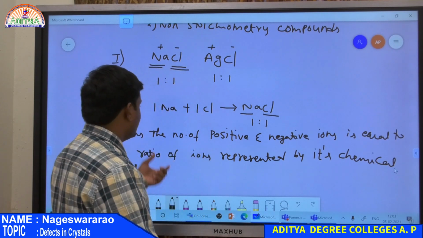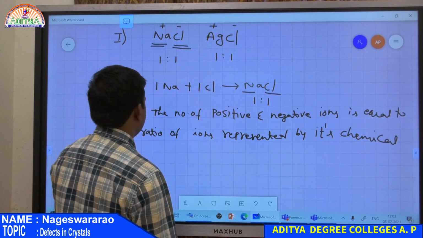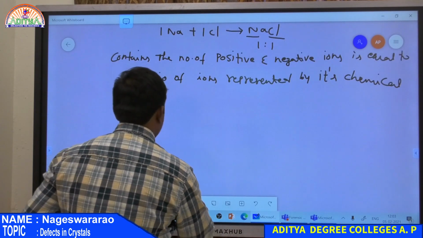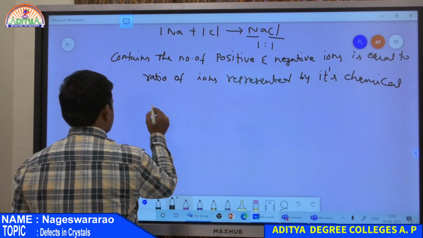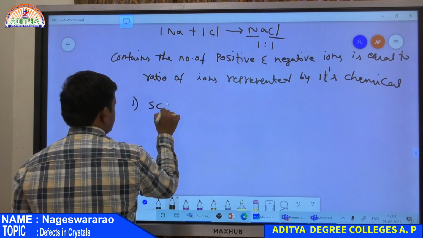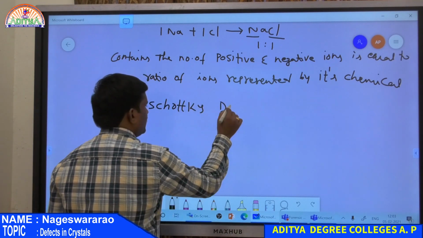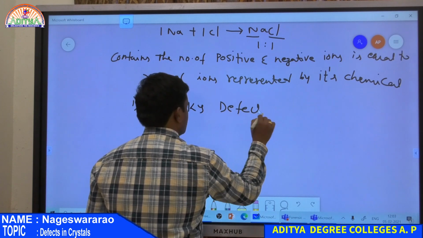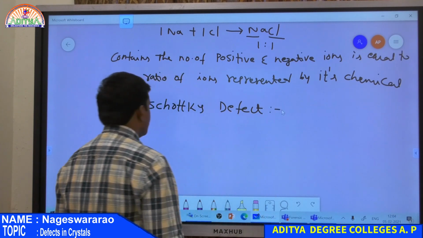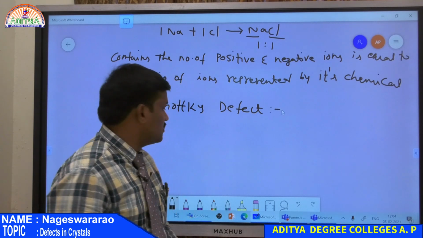Now what are the defects present in stoichiometric compounds? There are two types of defects observed in stoichiometric compounds. The first one is the Schottky defect. So what is the Schottky defect?